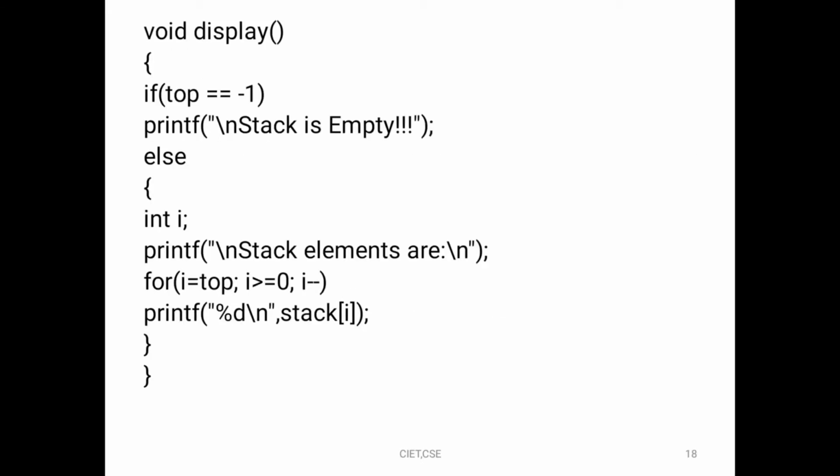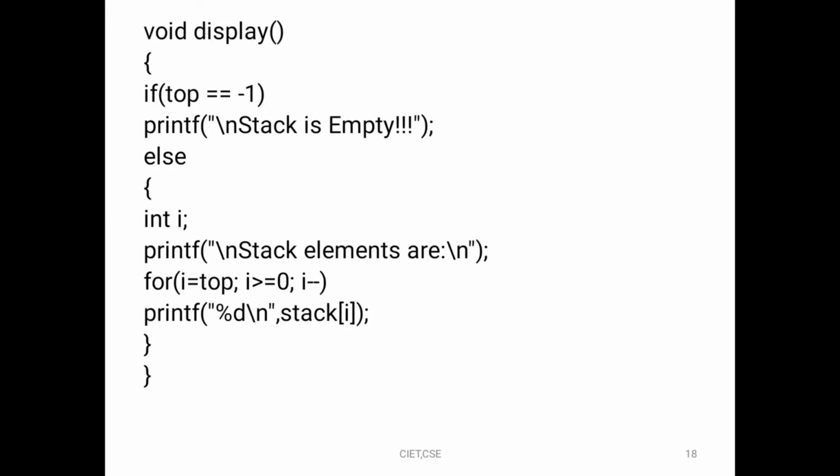Next, in the display operation, if top is -1, we have not inserted any element, and the message "stack is empty" will be generated. Otherwise, the i value starts from the top position and is decremented down to the 0 position. In the for loop, the element at the top position will be at i.